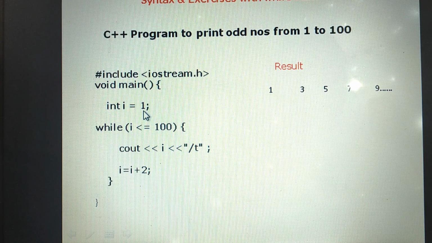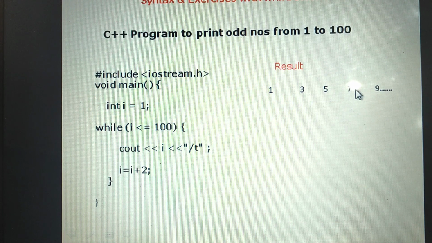First time, the value of i is equal to 1. Checking the condition, it evaluates true. Then it will print the value of i and make the cursor move 8 spaces right. Then it does the update expression, and the value of i is equal to 3. Again it checks the condition, it is true, and prints the value. Again it does the update expression, incremented by 2, and the next value of i is 5. The condition evaluates true, and it prints 5.